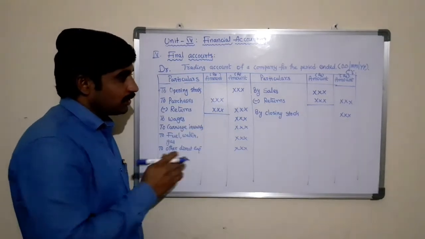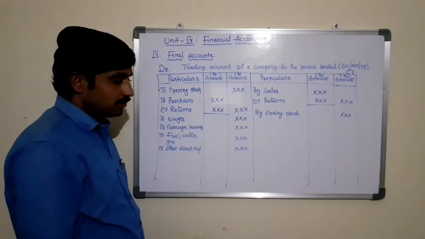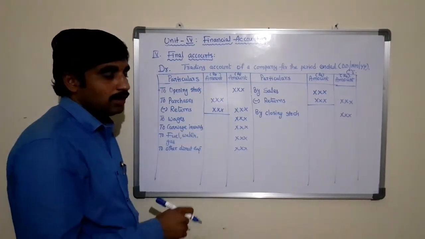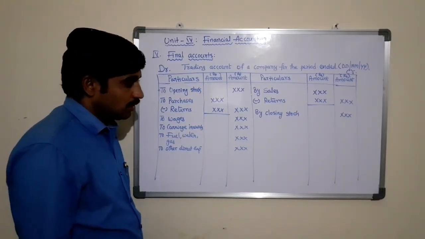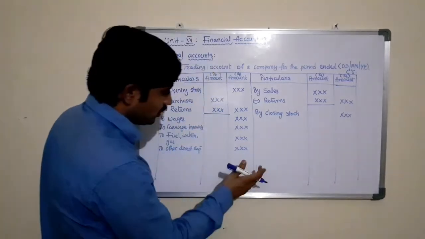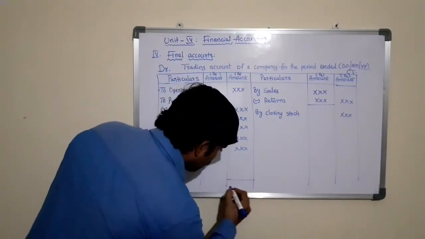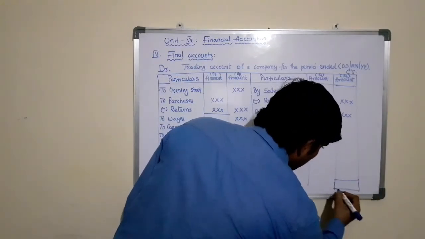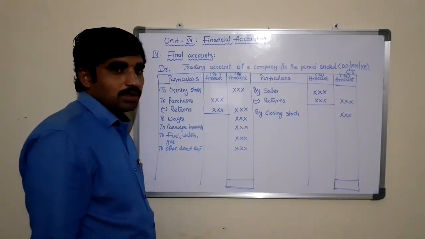So those are some of the items that come under the debit and credit side of the trading account. After posting these items in the respective columns, we need to ascertain whether there is a gross profit or a gross loss. So after posting these items in the respective columns, we need to see the totals of the trading account. This is also kind of closing the account in the ledger book.